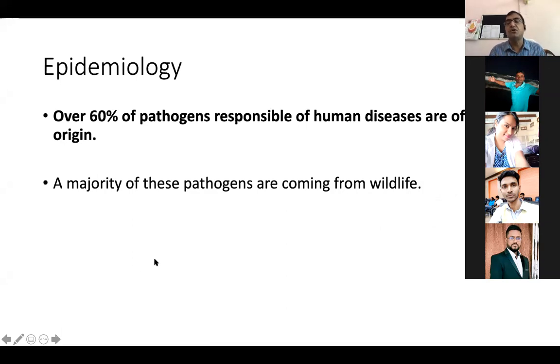Now, when we see the epidemiology of different diseases, generally 60% of the pathogens responsible for human disease are of wildlife origin. We have already been victims of this: the disease originated there, and we are facing the lockdown because of this wildlife disease. So in the recent time and in the coming years, zoonotic disease will be one of the biggest problems, and most zoonotic diseases are suspected to arise from wildlife species. The majority of these pathogens are coming from wildlife.